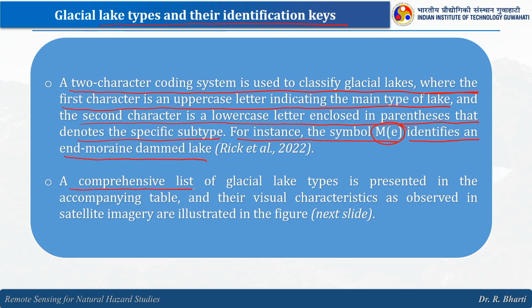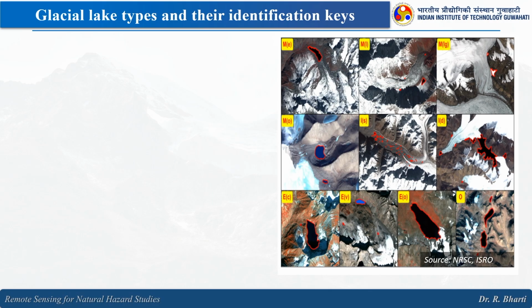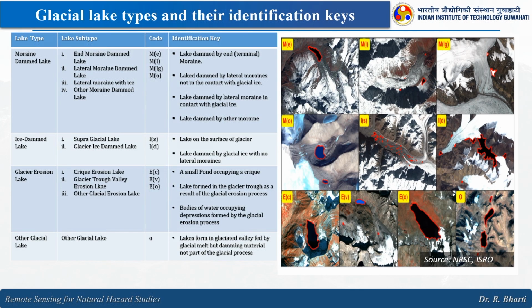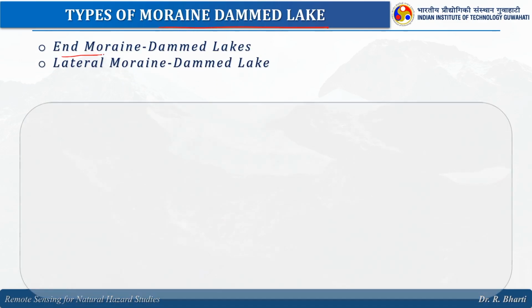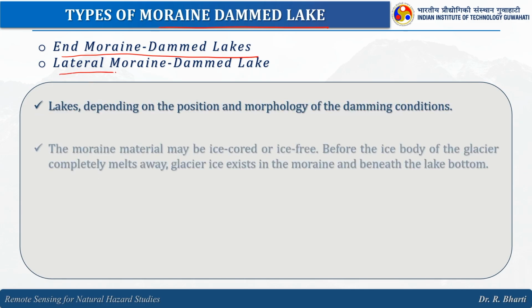A comprehensive list of glacial lake types is presented in the next slide. So there you will be able to understand how we are using these identification keys. So here we have M(e), M(i), M(ig), and the details are given in this table. So I hope this will help you to read, or in your work you can also name the glacial lakes. The types of moraine dammed lakes: we have end moraine dammed lake, lateral moraine dammed lake.